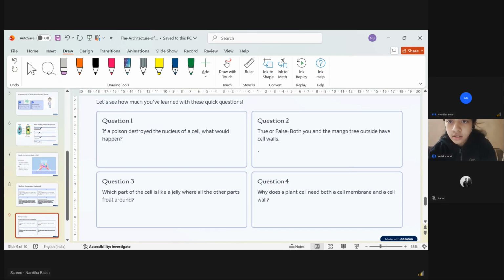Question three. Which part of the cell is like a jelly where all other parts float around? The cytoplasm. Cytoplasm is a jelly-like matrix where all the other organelles are floating. Fourth question. Why does a plant cell need both a cell membrane and a cell wall? To protect the inner substances inside a cell, and so that waste materials don't get inside the cell and destroy it. And the cell wall gives the structural framework to the cell.